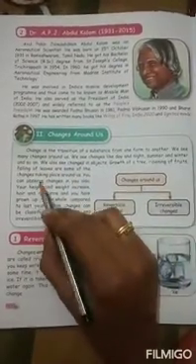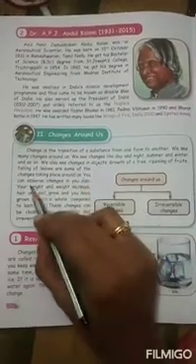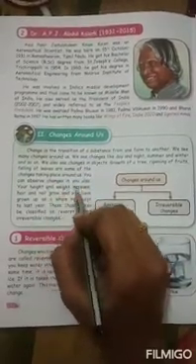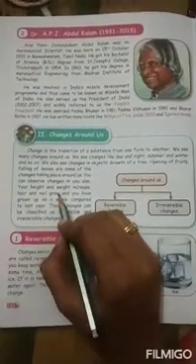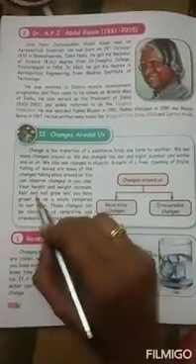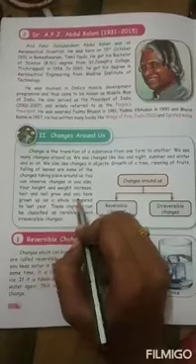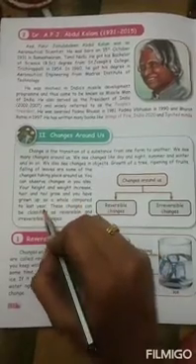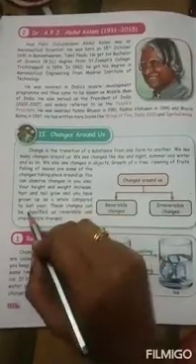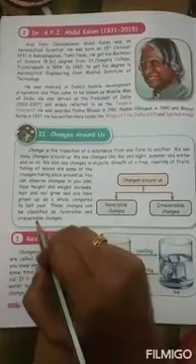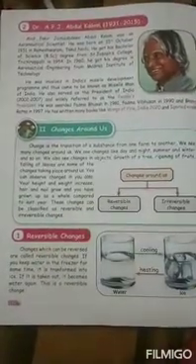You can observe changes in yourselves also. Your height and weight increase. Hair and nails grow, and you have grown up as a whole compared to last year. These changes can be classified as reversible and irreversible changes.